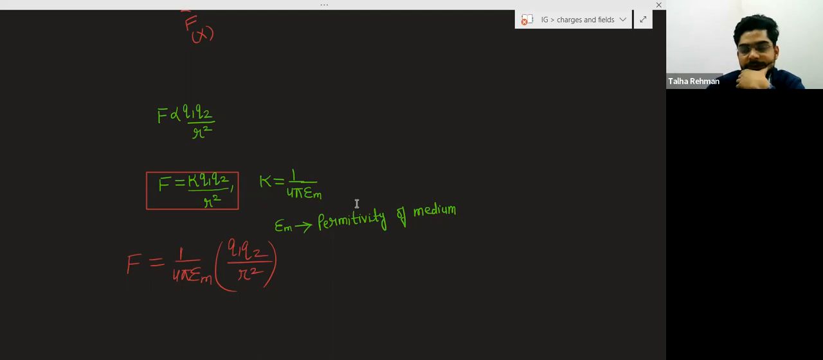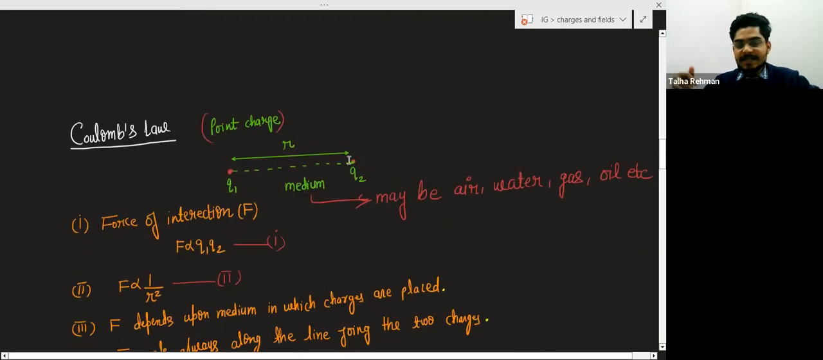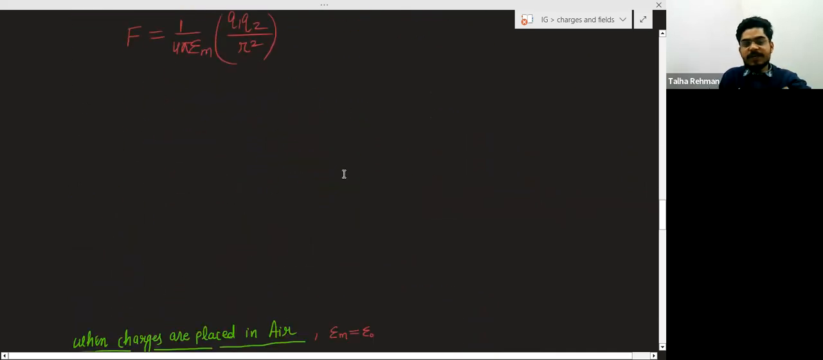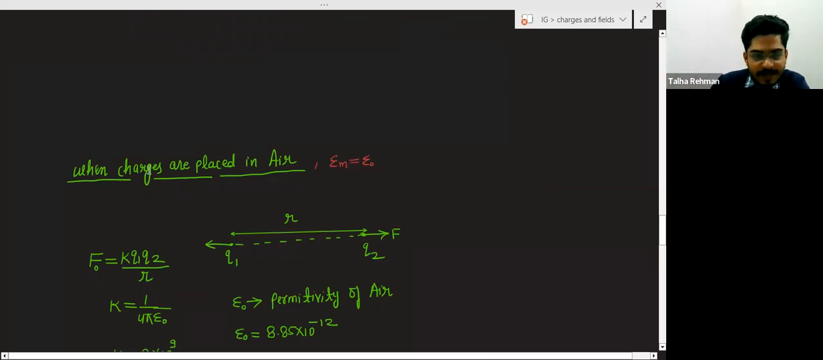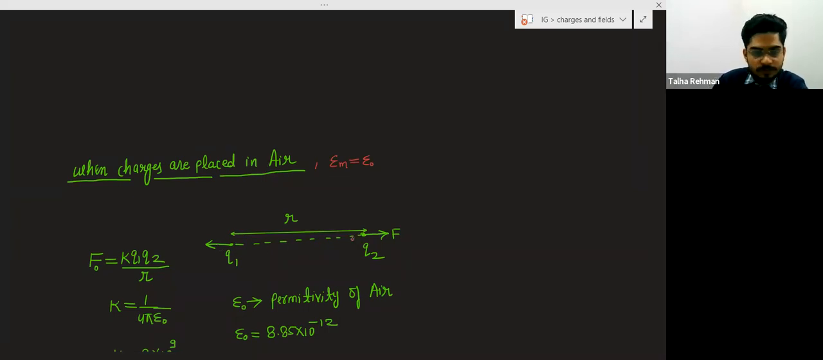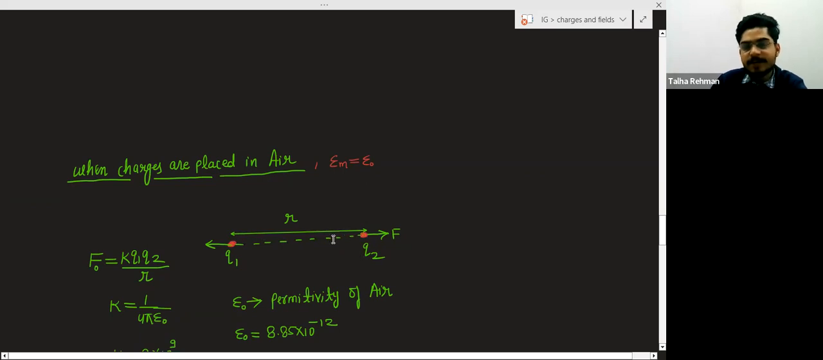Now, if I am saying to you that both these charges are separated in air, we will take one special case. So basically, when charges are placed in air, suppose this is charge Q1, this is Q2, and these two charges are separated or placed in air.